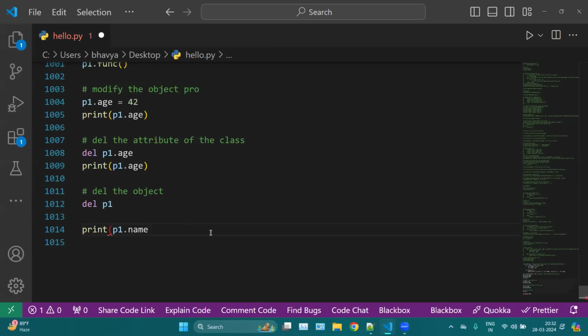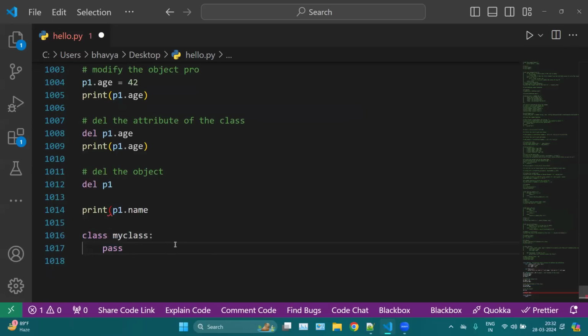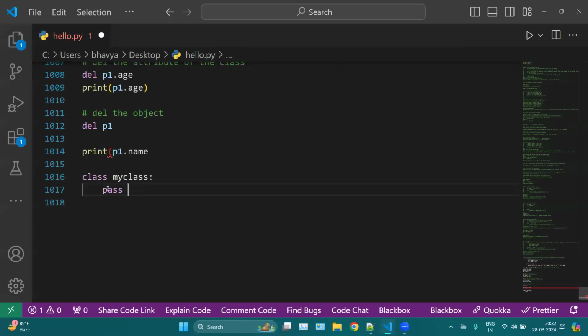Okay. Now again, if you want to create an empty class, here you can use class, let's say MyClass, and use the pass keyword. Okay, so this is how you can create an empty class. Like you want to use a class, and right now you are not sure what to mention in your class. So you can leave your class empty using the pass keyword. If you remove this pass, this will throw an error because this is not how you leave your class empty. You have to mention pass here. That is compulsory.